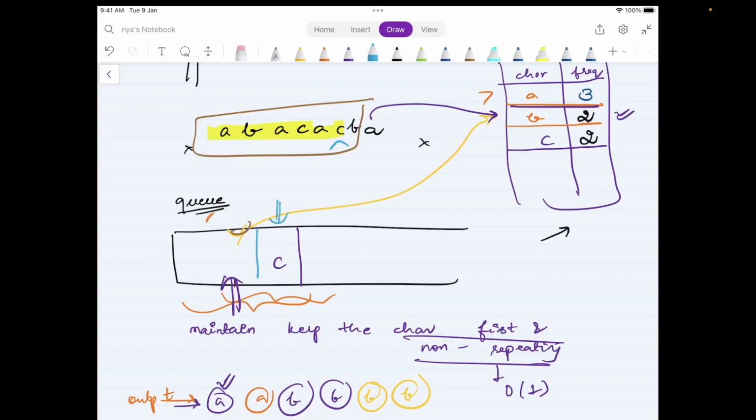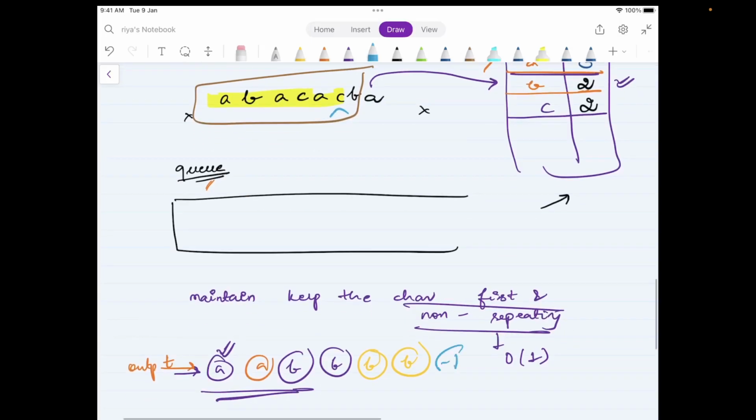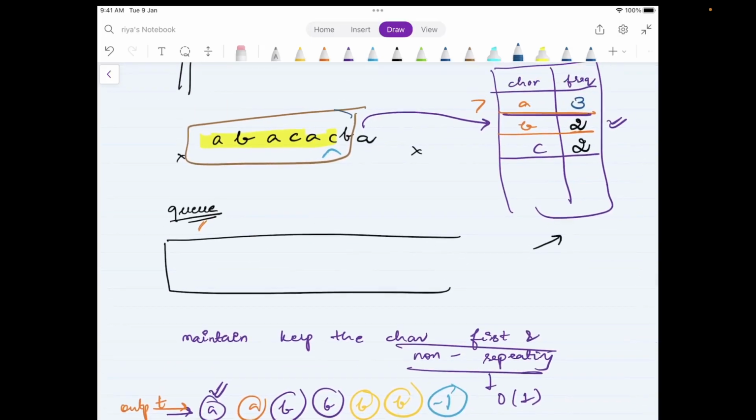I basically am looking at the character C now. C is at the front of the queue with the frequency 2. Again, not possible. We cannot do that. So remove this. Now, if this happens, that while removing the elements you actually come across the frequency 0, that means the answer is -1, which is true. Consider this string. There is no character which is the first non-repeating character. Every character is repeating. So that is why the queue is empty, because there is no candidate.